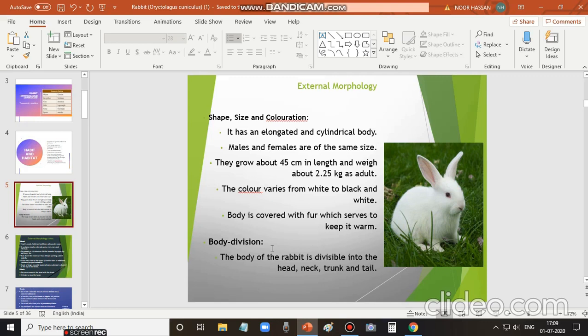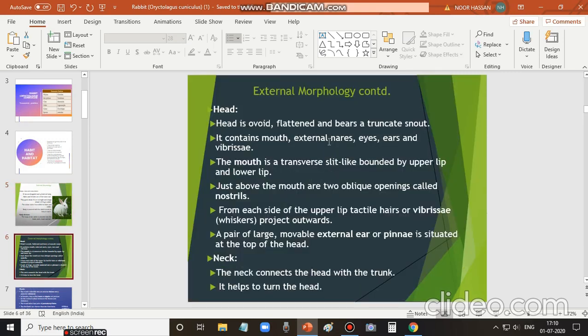And body division. The body of the rabbit is divisible into head, neck, trunk, and tail. This is the head, and a very short neck connects the head with the trunk or torso, and it has a small tail also. This is about the division of the body. We'll move on to the next one. Again, we'll discuss each part in detail.